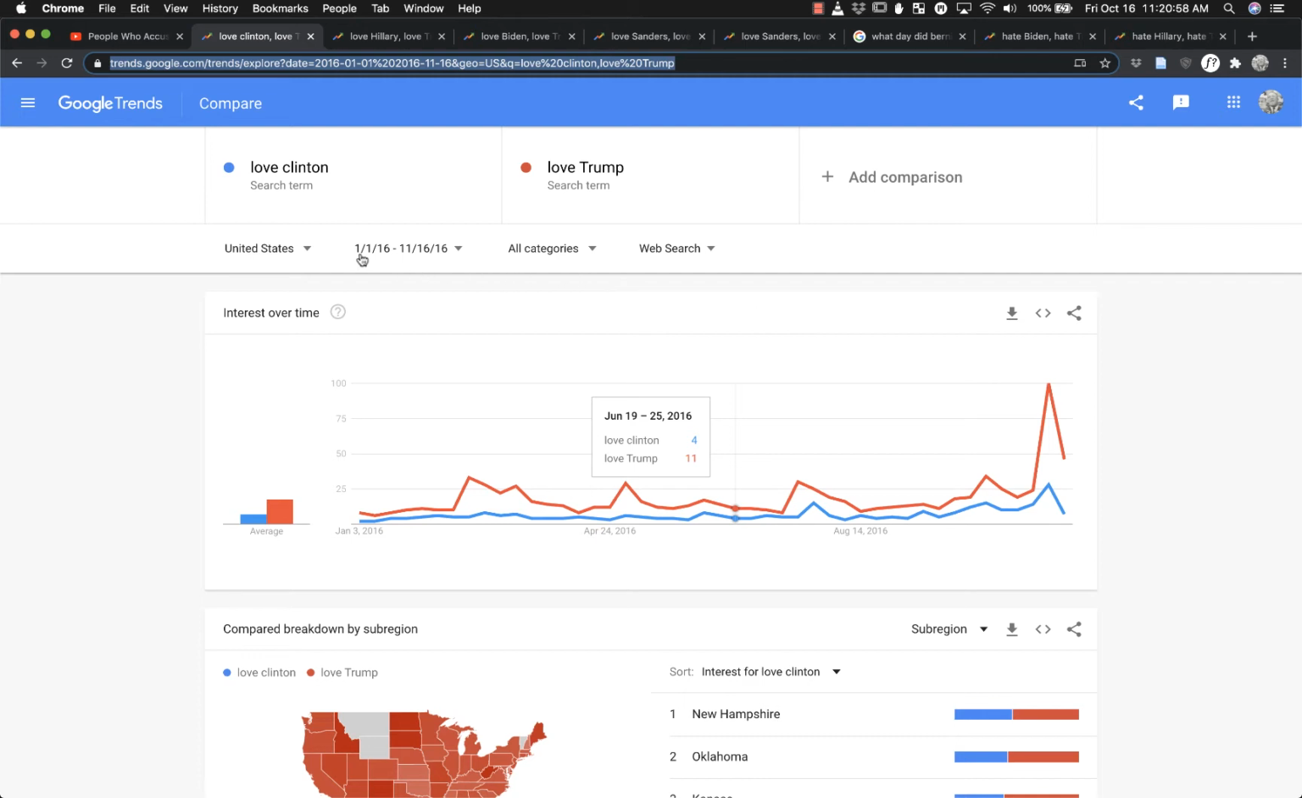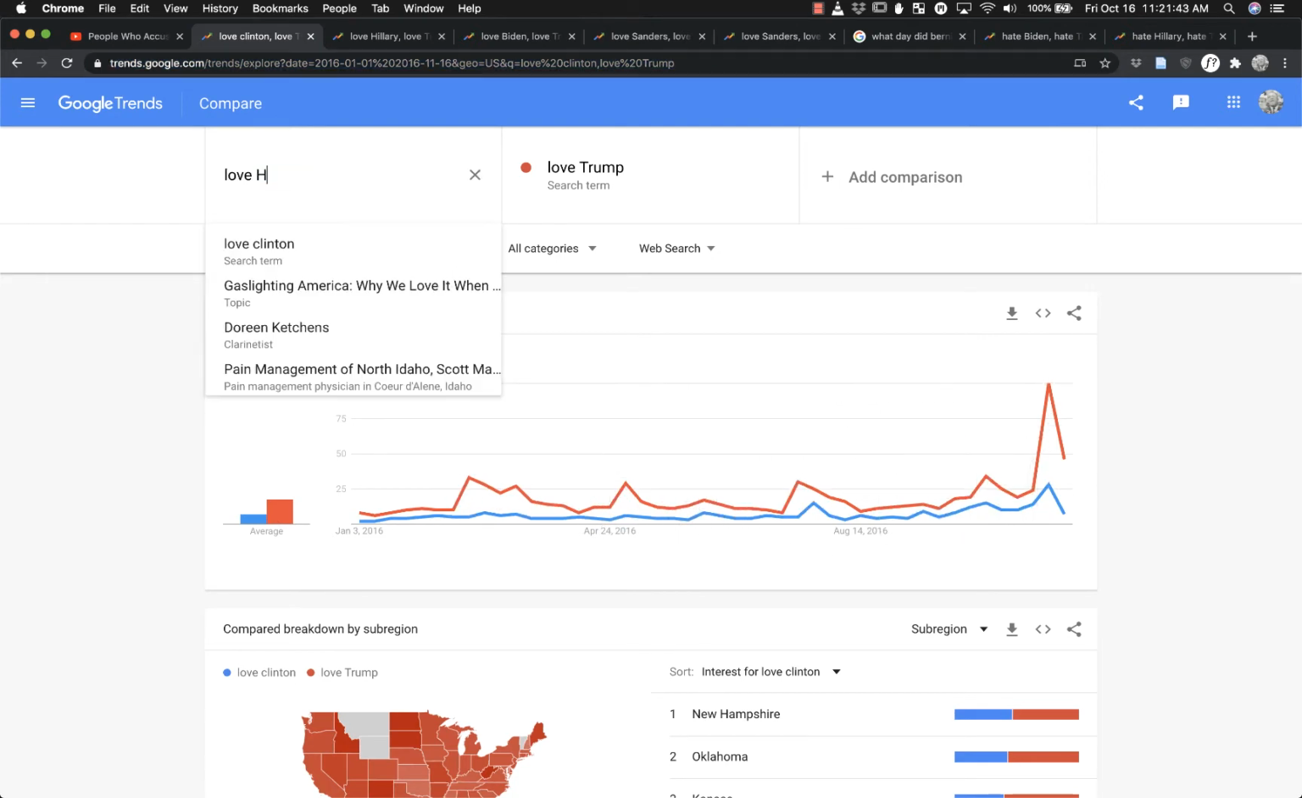This range here is from the year of the last election cycle. So we're looking at 2016 up to roughly an 11-month period. And the terms we're looking at here are love Clinton, love Trump. We can see that Trump has an 18-7 differential in terms of the overall relative average between the two. And we can try Hillary as well.